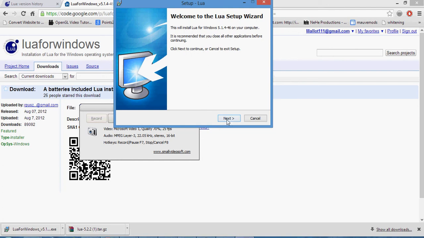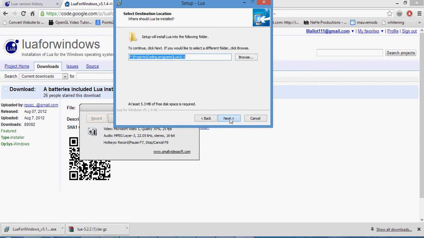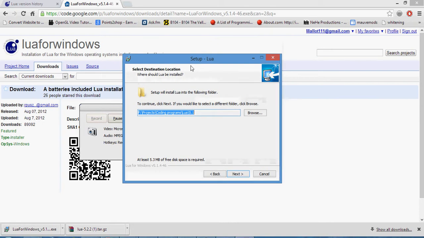But what I would recommend is to add in an extra folder to where you want to put it. By default, it's going to put out a 5.1 folder when it's done installing, and I didn't think that was very descriptive, so I made a Lua folder and then downloaded Lua to that folder. So then I know exactly what's inside the folder. Hope you guys understand what I mean. I'll show you in a little bit.